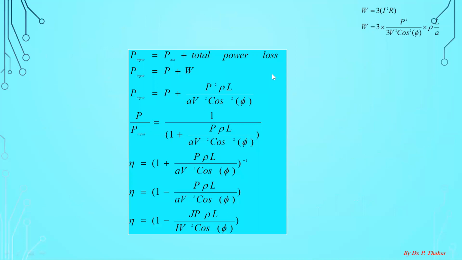The second advantage is increase of transmission efficiency. When you enhance the level of transmission voltage, the efficiency of the transmission system will also increase. So how will you derive the relation between transmission efficiency and transmission level voltage?